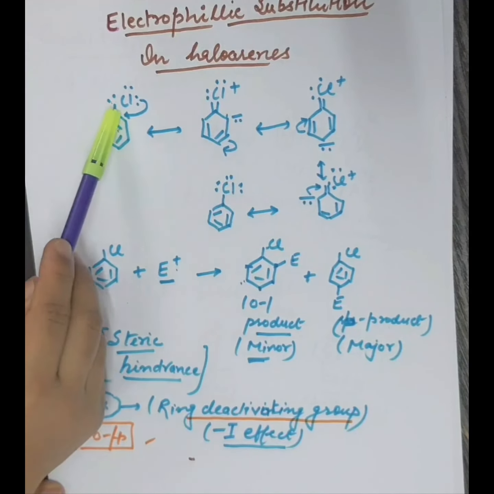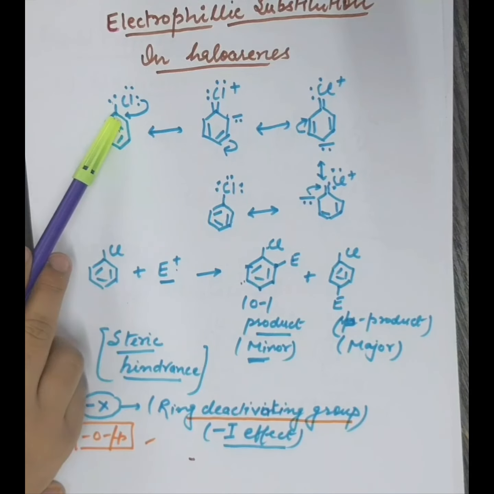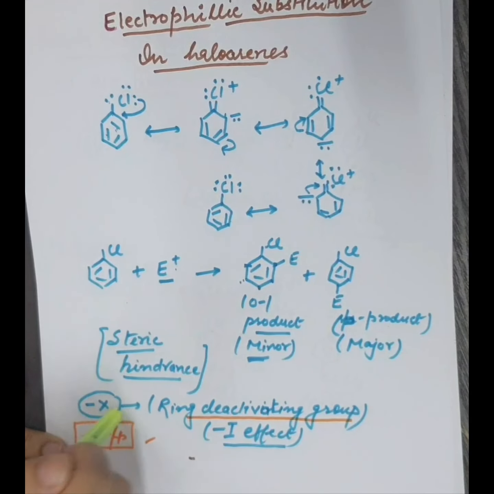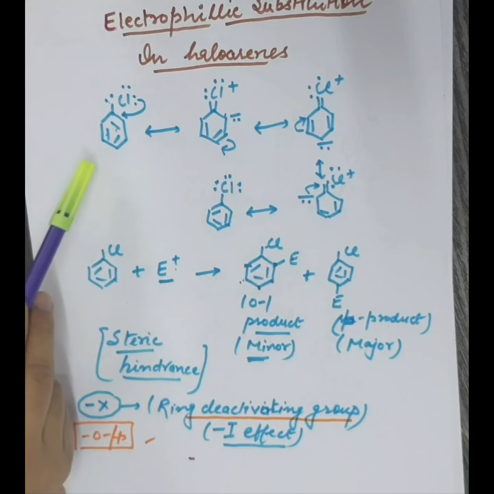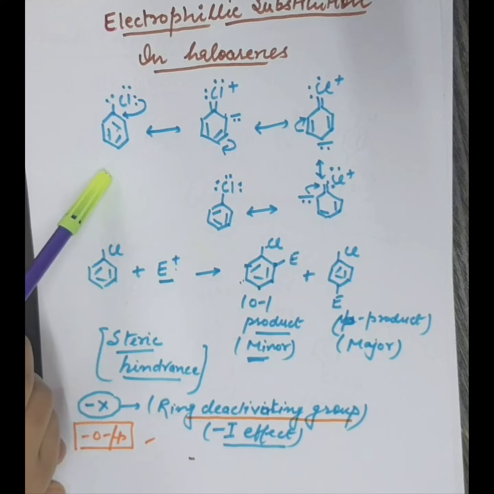Actually, a halogen atom is present on the benzene ring, and halogen atoms show the minus I effect, and because of the minus I effect, a group becomes meta directing. But not only chlorine, all halogen atoms present on the benzene ring show ortho-para directing. So why do they show ortho-para directing? Because of resonance.